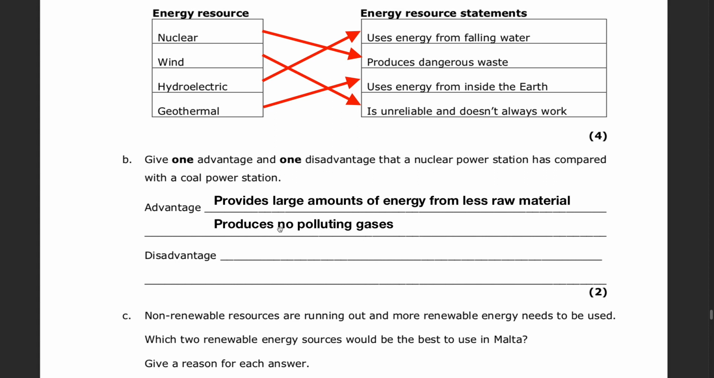With regards to disadvantages, it produces very dangerous waste, like we said in the previous question. It is also extremely expensive to build the power station in the first place, because a lot of safety requirements are required to make sure that there are no problems that can lead to a fire or an explosion.